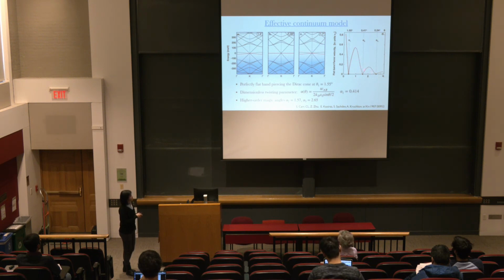Here we plot this Fermi velocity in dashed line because here this angle is very small. You can see it's less than 0.5 degrees, so it's largely affected by the lattice relaxation model. So we probably cannot observe these higher order magic angles in the experiment.